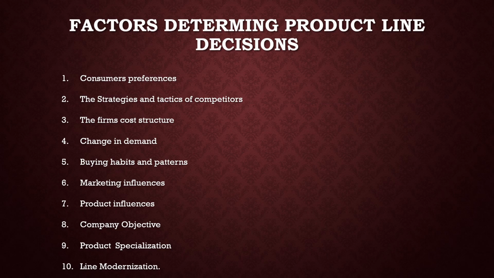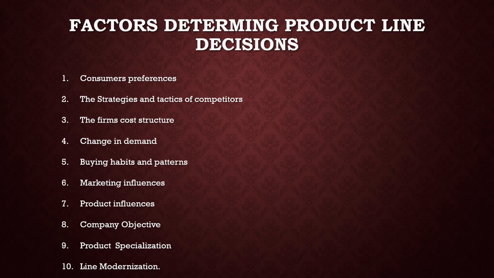Factors determining product line decision. First one, consumer preference. That means what are the factors determining a product decision? Consumer preference: according to the consumer preference, the product is manufactured. Second one, the strategic tactics of competitors, and according to the strategy of competitors. Third one, firm's cost structure. Fourth, change in demand. Fifth one, buying habit and pattern. Sixth one, marketing influences. Seventh one, product influences. Eighth one, company objective. Ninth one, product specialization.